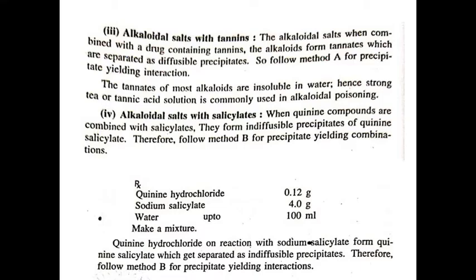To correct this type of incompatibility, we have to follow method B. Example, the preparation of a mixture which contains the following ingredients: quinine hydrochloride, sodium salicylate, water. In this mixture, quinine hydrochloride on reaction with sodium salicylate forms quinine salicylate, which gets separated as indiffusible precipitate. So follow method B for precipitate yielding interactions.